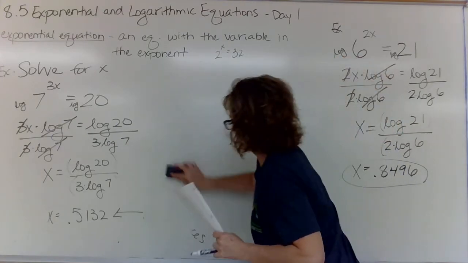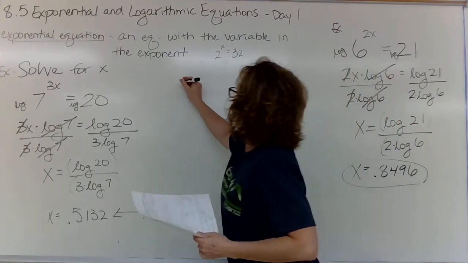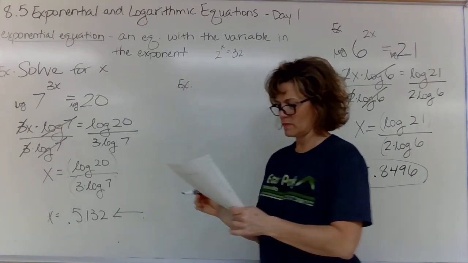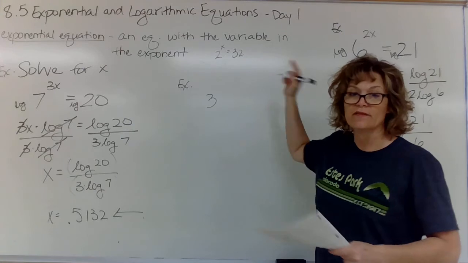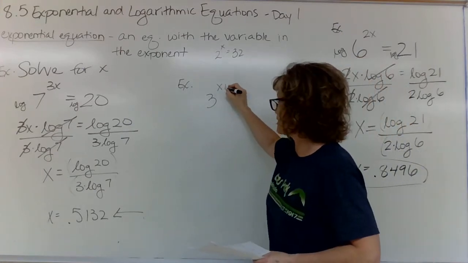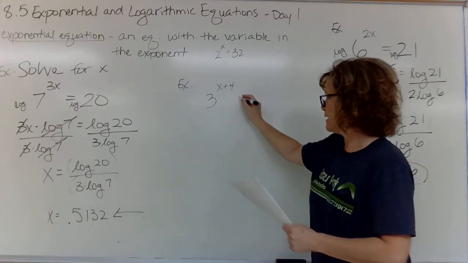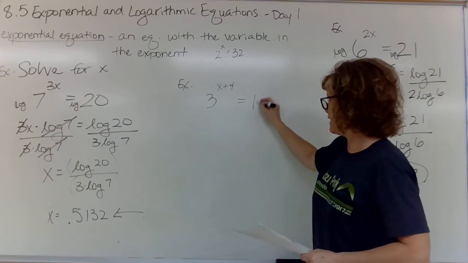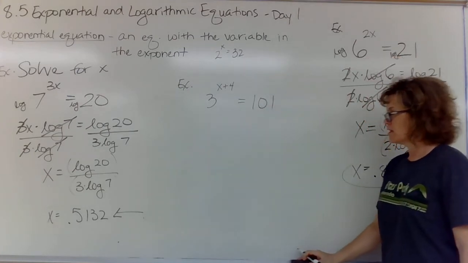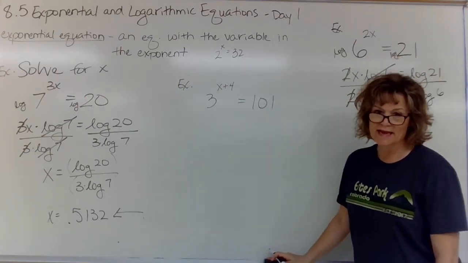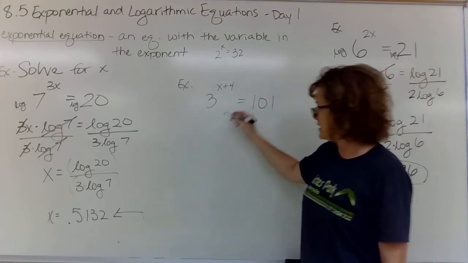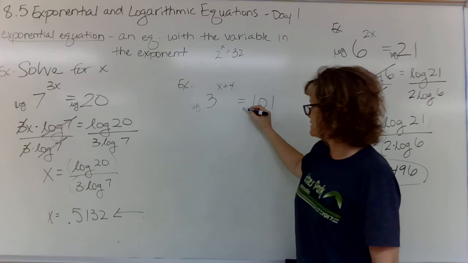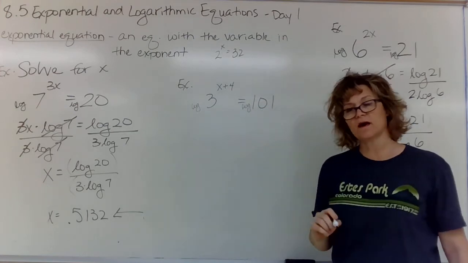3 to the, now this exponent is a binomial, x plus 4, and that equals 101. Well, you do it the exact same way because the variable is up in the exponent, so take a log over here, take a log over here.